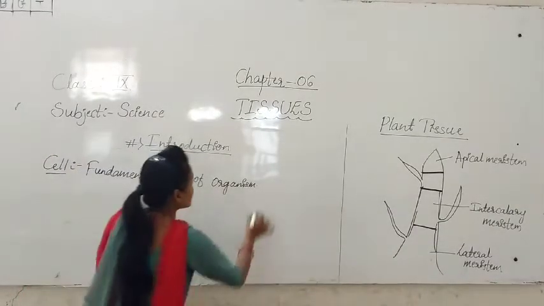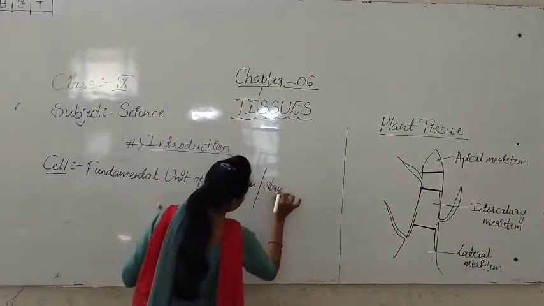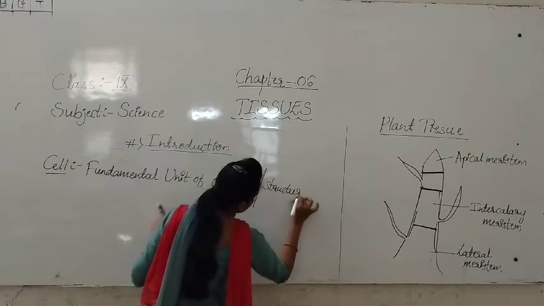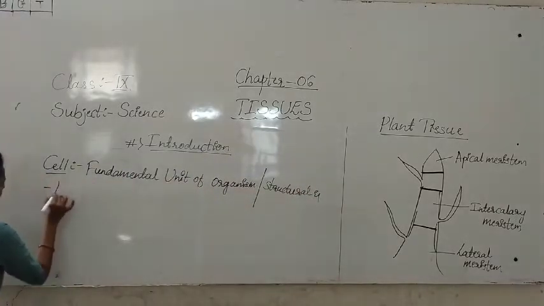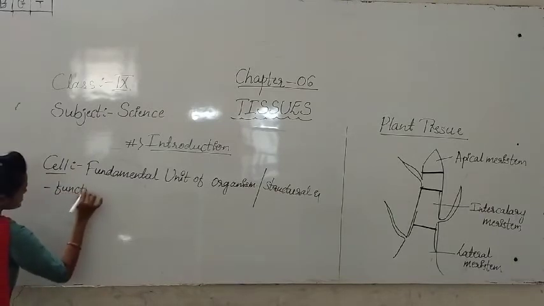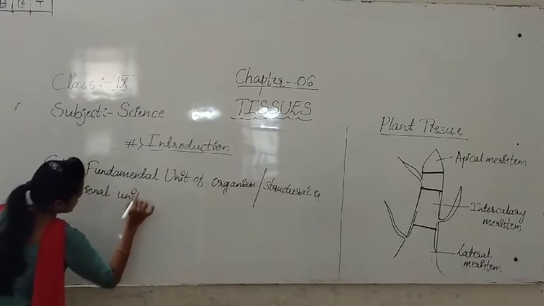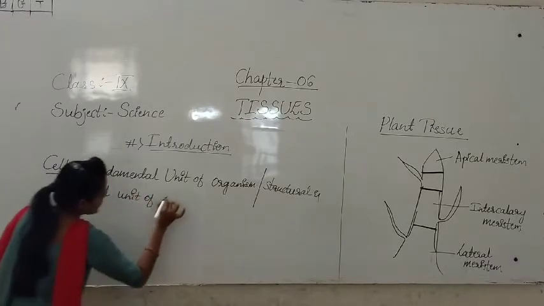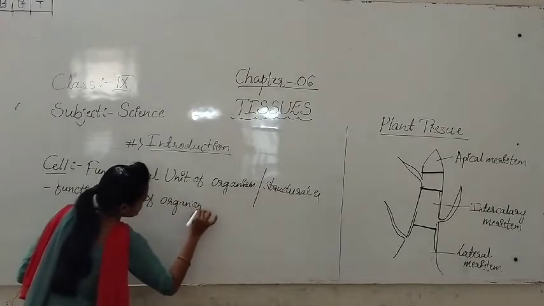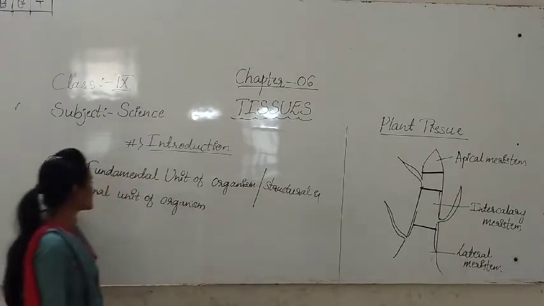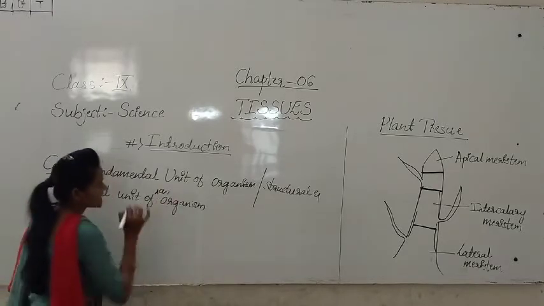Otherwise, we can say it is the structural and functional unit of an organism.